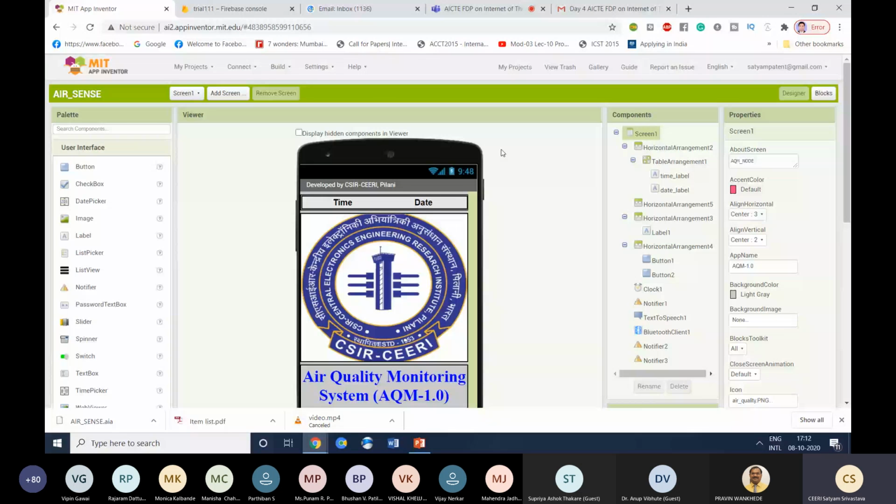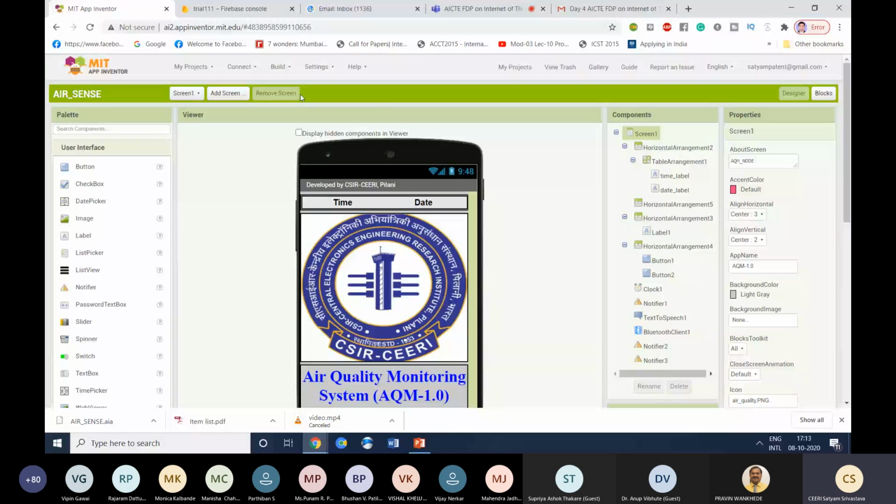Now this is the build option. Just like in Arduino or Raspberry Pi or any kind of IDE, after writing the code you need to build or compile it. So in this also you need to build it. Whenever you build it, there are two modes. One is to provide a QR code for the APK. Let us say you don't want to download the APK and physically transfer it to your mobile; you can click on provide QR code for APK. After compiling, it will provide you a QR code. Using your phone, you can scan that QR code. See, right now it is compiling.